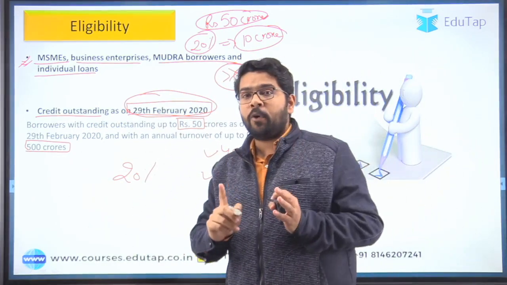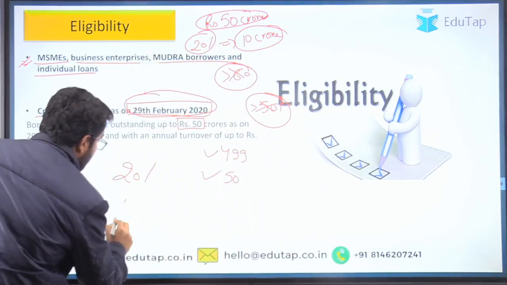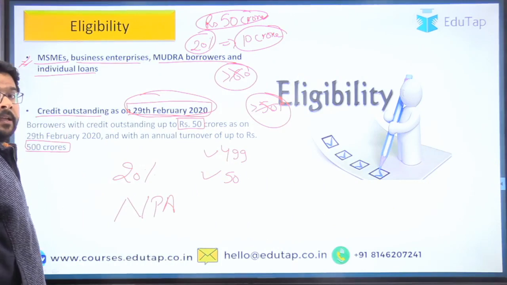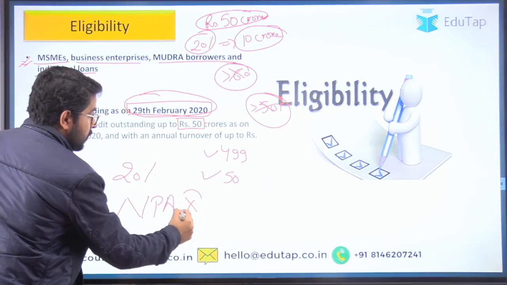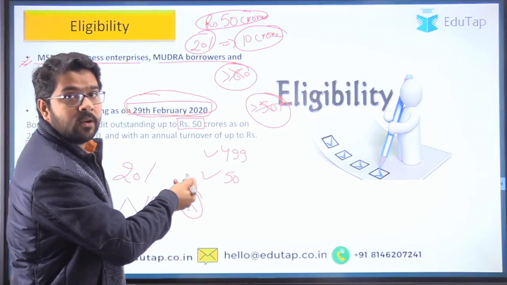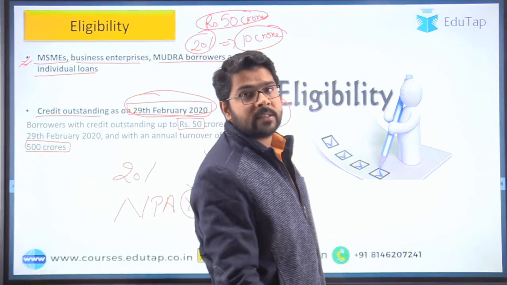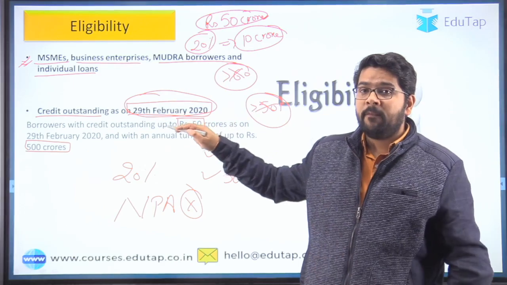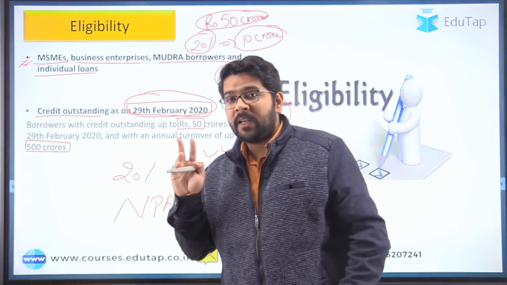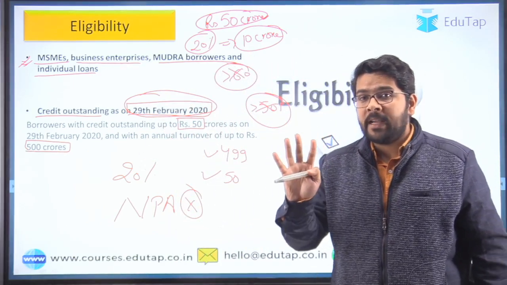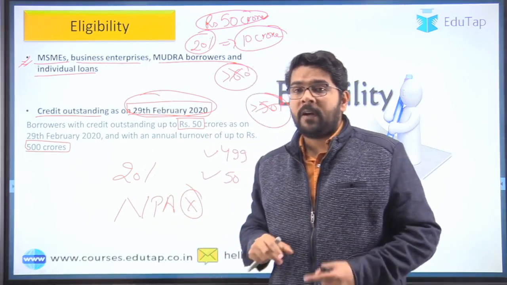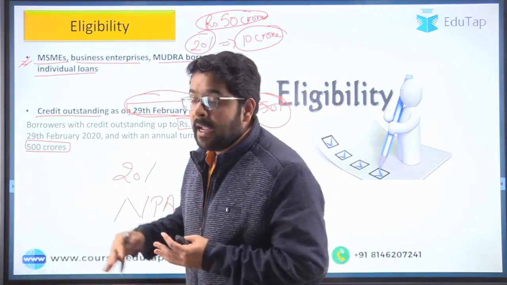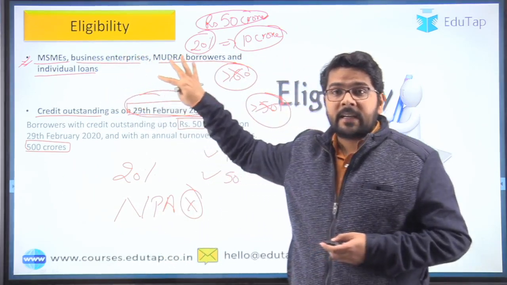Now here is one more important fact, that if your account is NPA, you are not eligible to get the funds or to get the loan under this particular scheme. So guys, that is all about the eligibility criteria. Each and every fact that I have mentioned here are quite important. So till now we have covered the 4 important dimensions from our exam point of view. First, the launching year, then the nodal agency, then the third was objective, and the fourth is eligibility criteria.